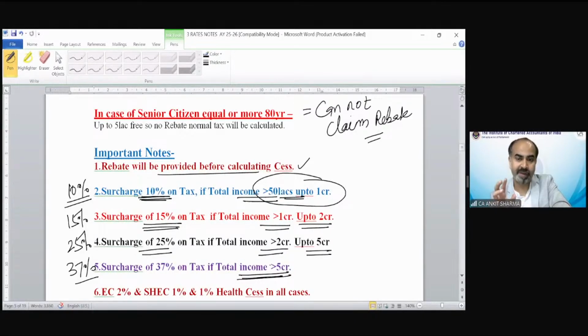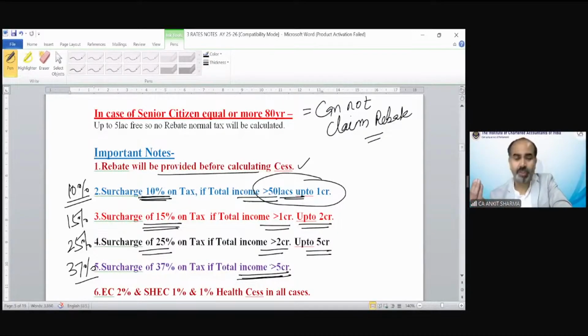Up to 2,50,000, it's nil, or 3 lakh or 5 lakh. Up to 5 lakh also tax is nil because rebate will make your tax 0. As your income increases more than 5 lakh, then the rate of tax is 20%. If you are more rich, that you are earning more than 10 lakh, then on that exceeding value over 10 lakh, you have to pay a rate of 30%.